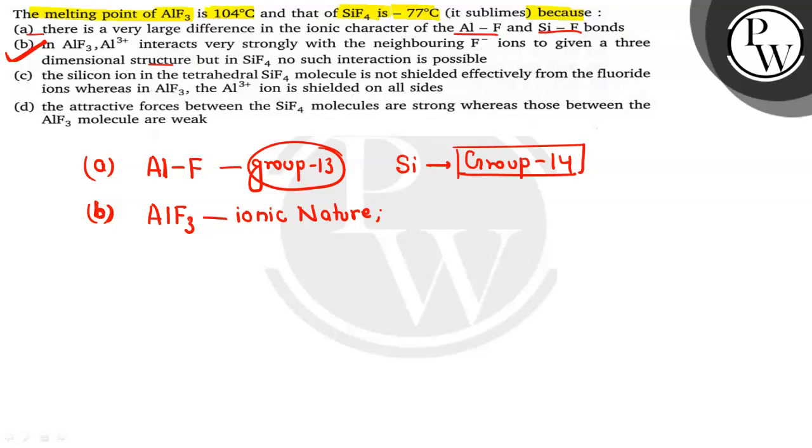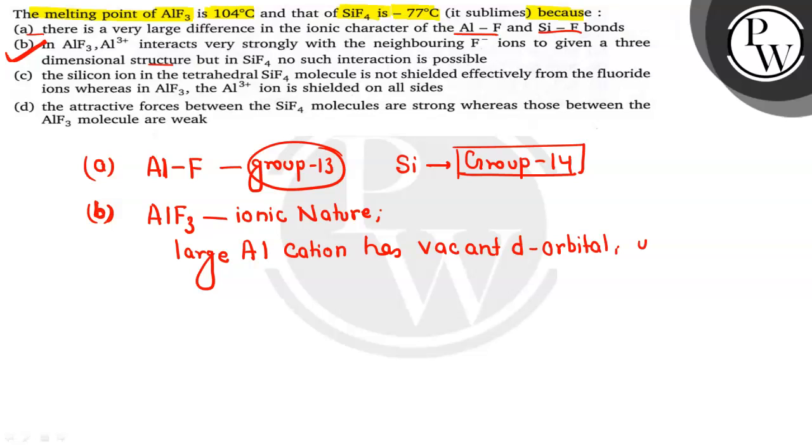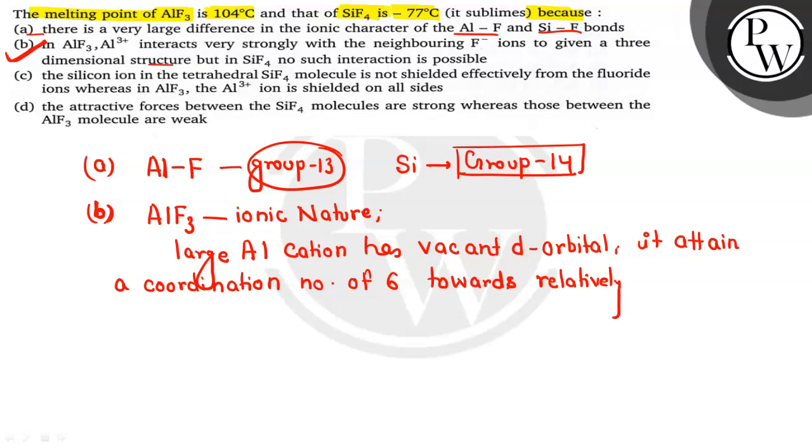Where we can say that aluminium is a large cation, a large aluminium cation which has a vacant d orbital, and due to that it attains a coordination number of 6 towards the relatively very small fluorine atom.